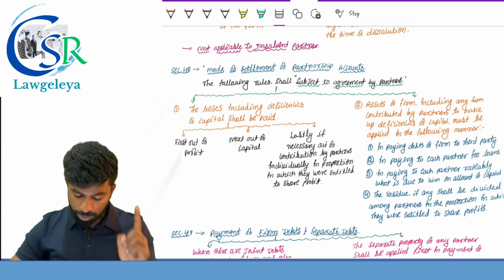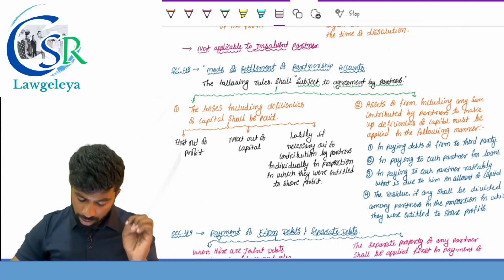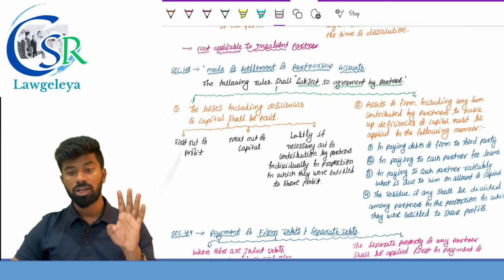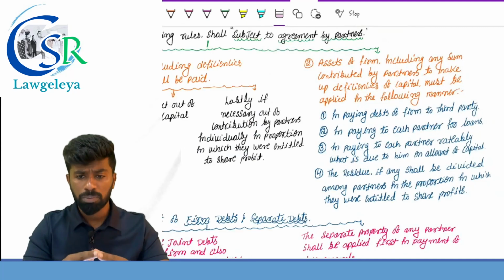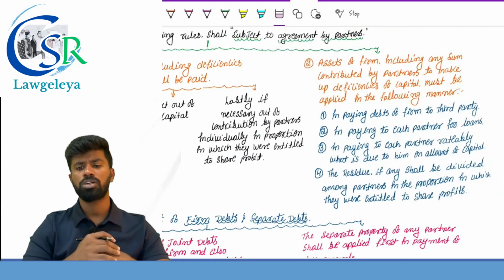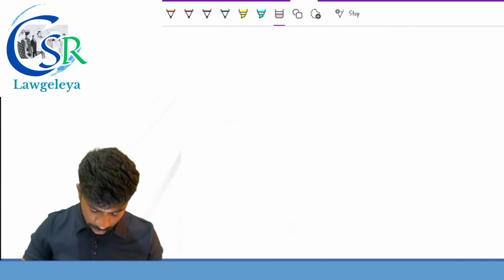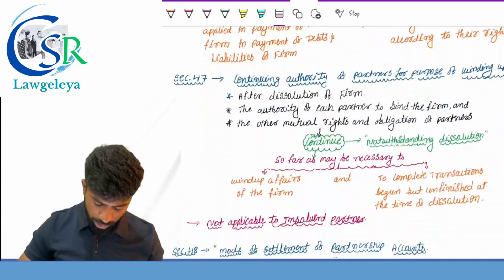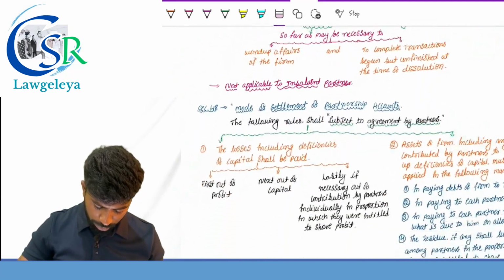Second one, in paying each partner for the loans. Third one, in paying each partner rateably towards the amount of capital. And the last one, if any residue or surplus is left, that shall be divided among the partners in what ratio? Profit sharing ratios. Section number 49.